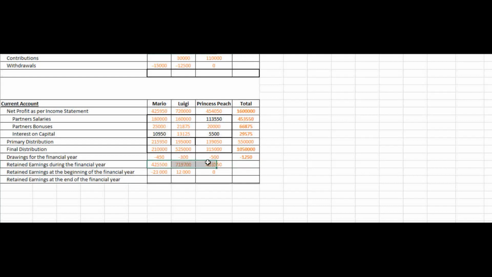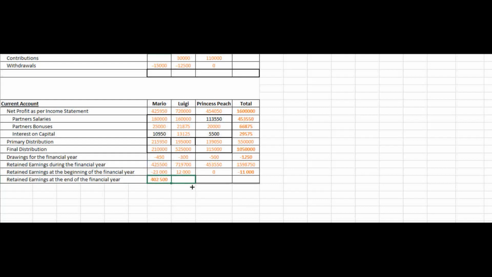I want to rather sum that up. We'll sum up our retained earnings at the beginning of the financial year, and then to get our retained earnings at the end of the financial year, this will equal retained earnings during the financial year plus the retained earnings at the beginning of the financial year, and we will get 402,500.